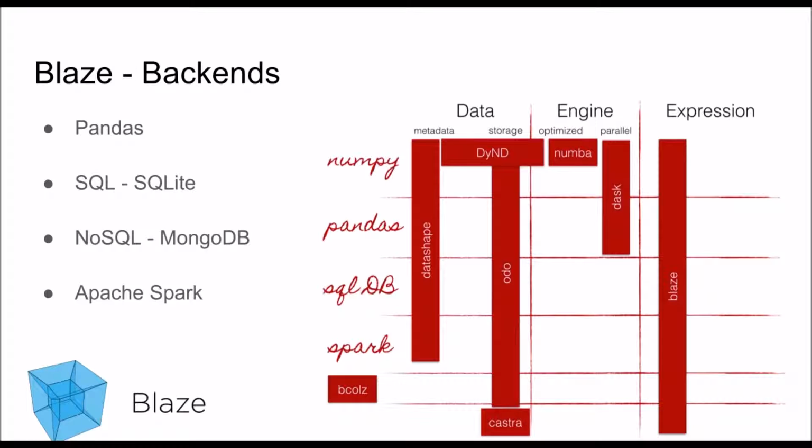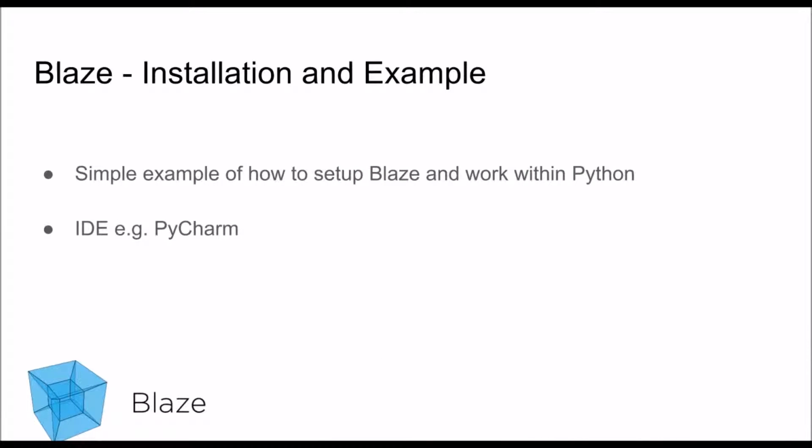In this presentation we will focus mainly on Pandas and SQLite in collaboration with Blaze, and then we will show the two main improvements gained from using Blaze: simplified and more readable code, and in many cases handling datasets that cannot fit into memory. Blaze installation is pretty straightforward. You can use pip install Blaze like any other library, and then it should work as it should. We are not going to show this installation, but we will rather show an example of how the code can run within Python, and we will use an IDE called PyCharm.